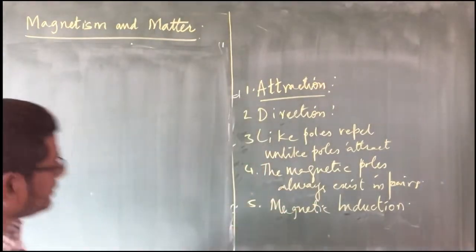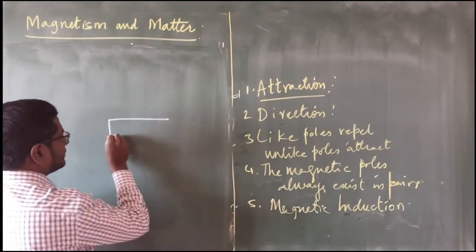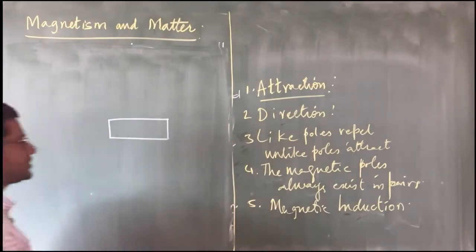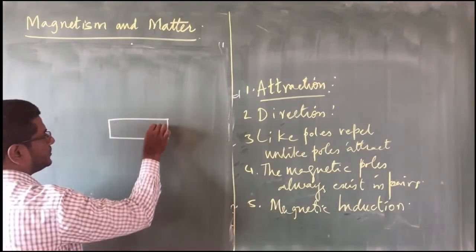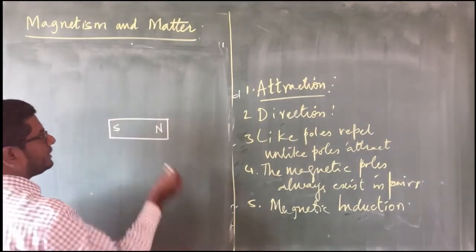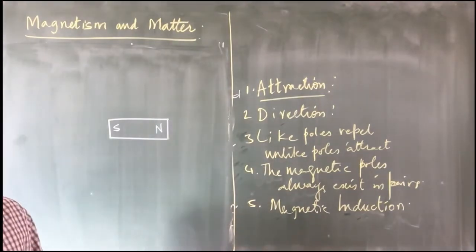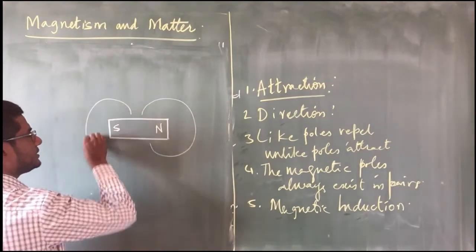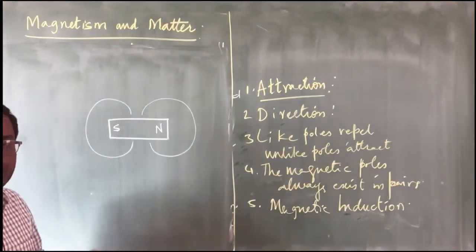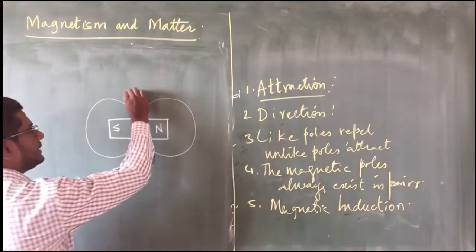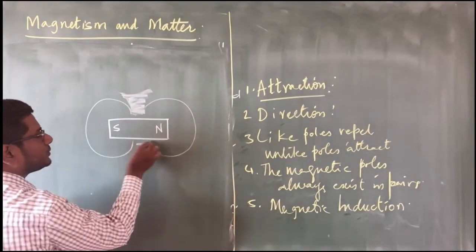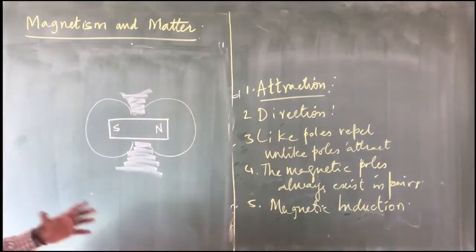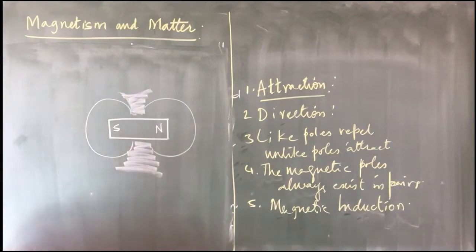I'll just draw a diagram. So let us say we have a bar magnet. Bar magnet means it will be usually a rectangular shaped magnet, and one side let us say there is the north pole, the other side let us say there is the south pole. And if we look into how the field behaves, the region which is near the north pole and the region which is near the south pole, the intensity of the magnetic field is going to be strong, and the region which is somewhere in between the north pole and the south pole, in this region the intensity of the magnetic field is going to be less.